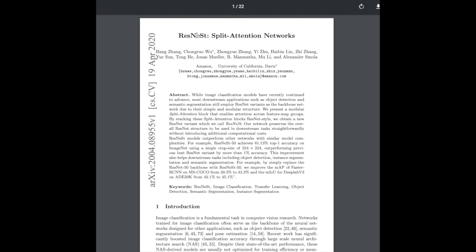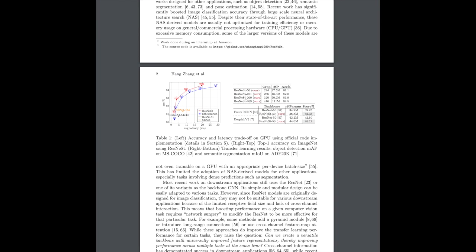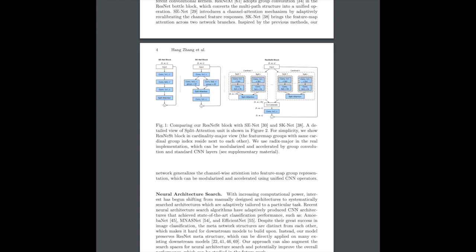ResNet split attention networks is the latest modification to the ResNet architecture that improves performance up to 81.13% top one ImageNet accuracy with similar computational complexity as a ResNet 50 model. They're doing this by introducing this new split attention mechanism, a variation of going from group convolution in the ResNeXt, and then we have these split attention blocks like SCNet and all of these different ways of grouping it and doing the different attention on the intermediate channels within these ResNet blocks.